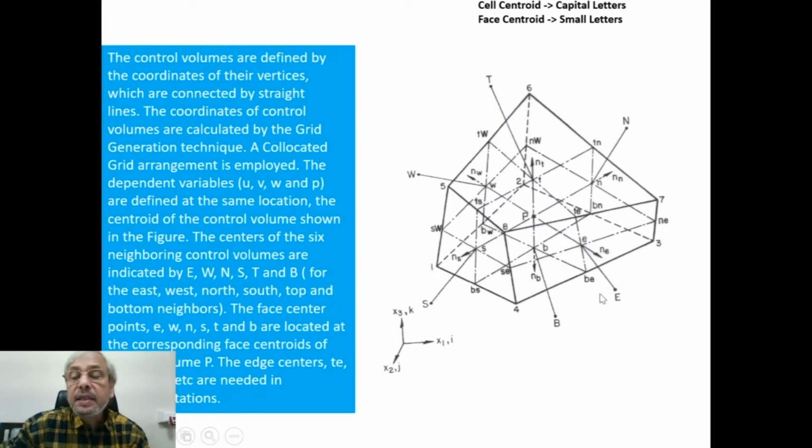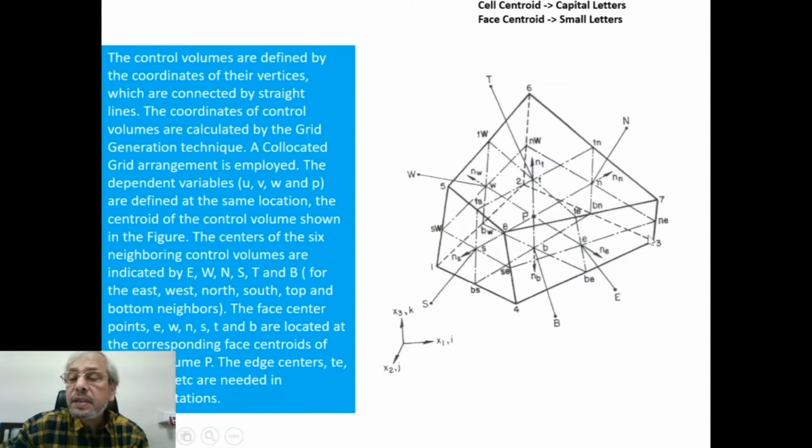The edge centers, if you consider this side as one edge, are also called by names. For example, here it is TE, and this center is given by BE.